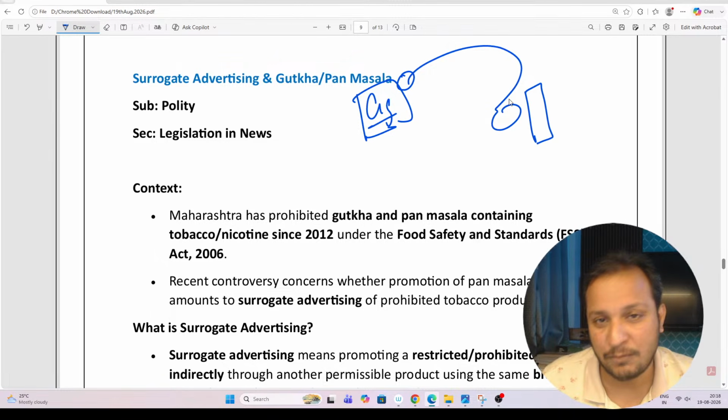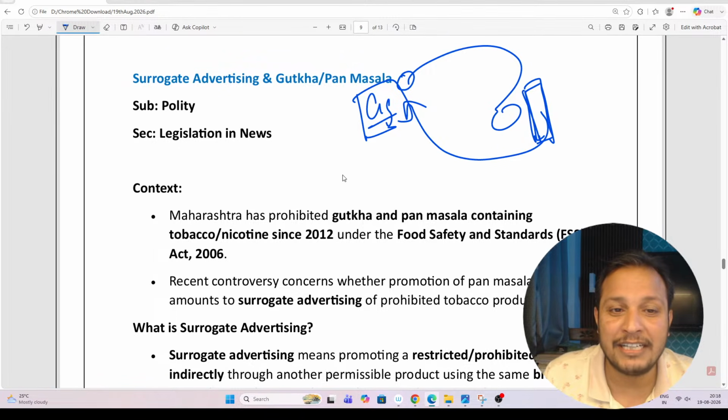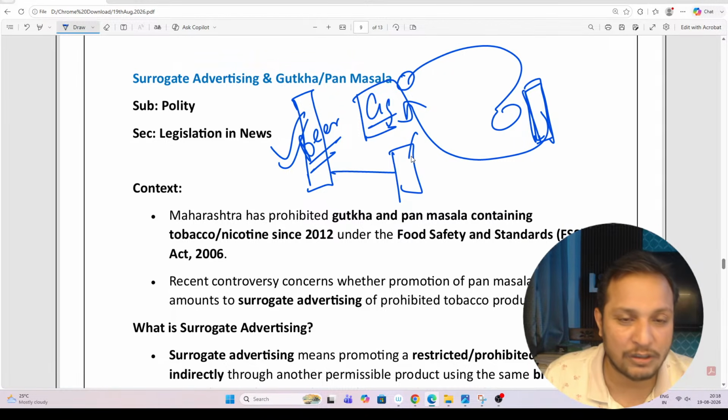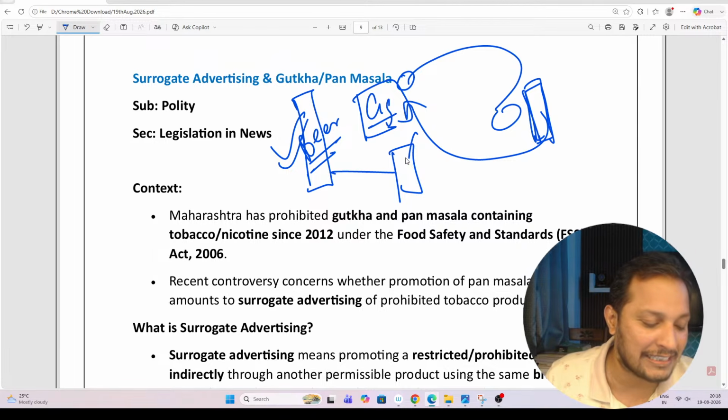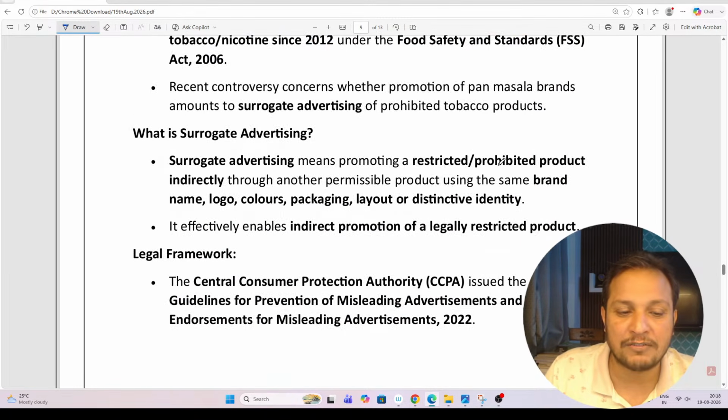I will promote the water bottle, but actually I am promoting cigarettes. Similarly, if I want to advertise my beer brand, I will not directly show the beer. I will show a water bottle with the same brand. That is called a surrogate ad. Can you give some examples of surrogate ads?